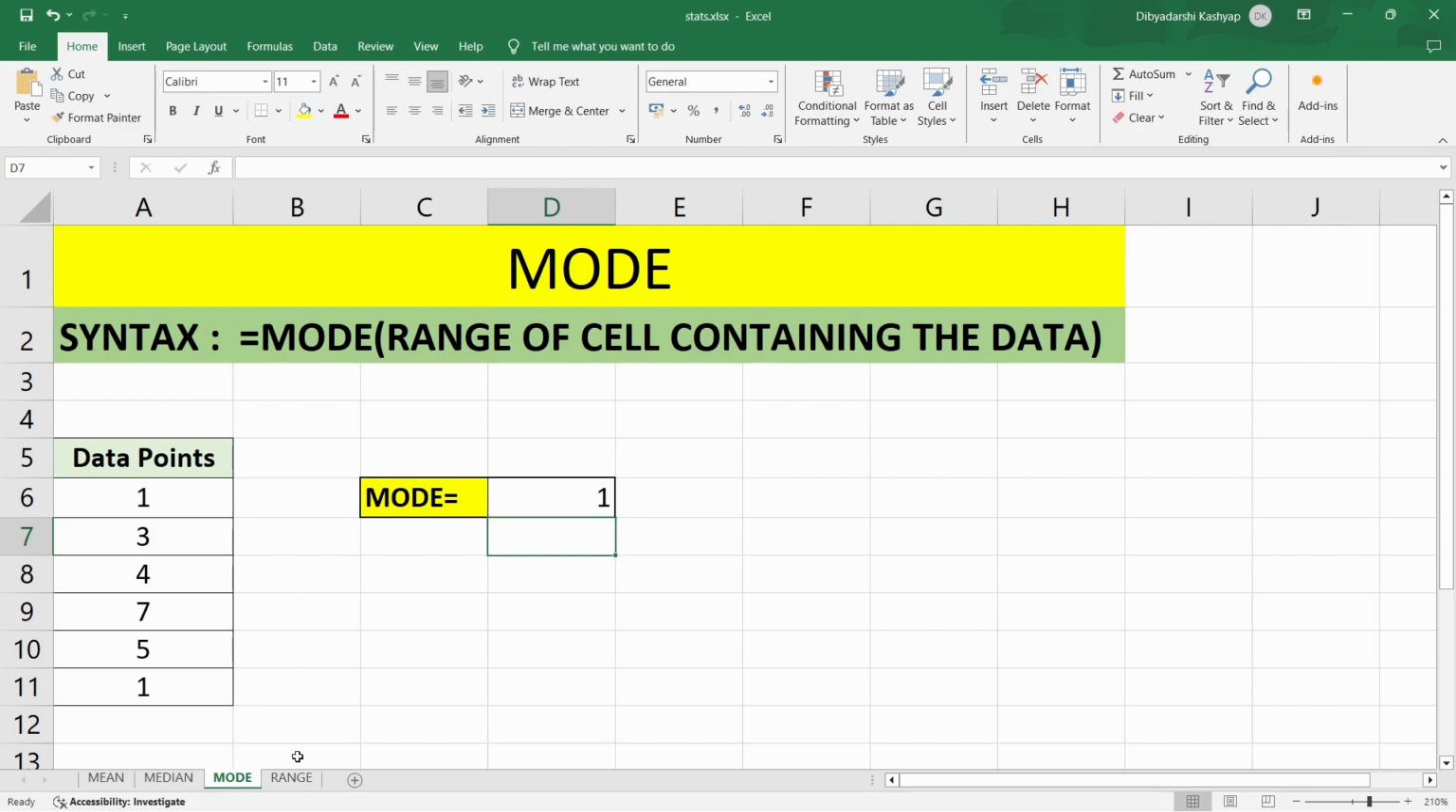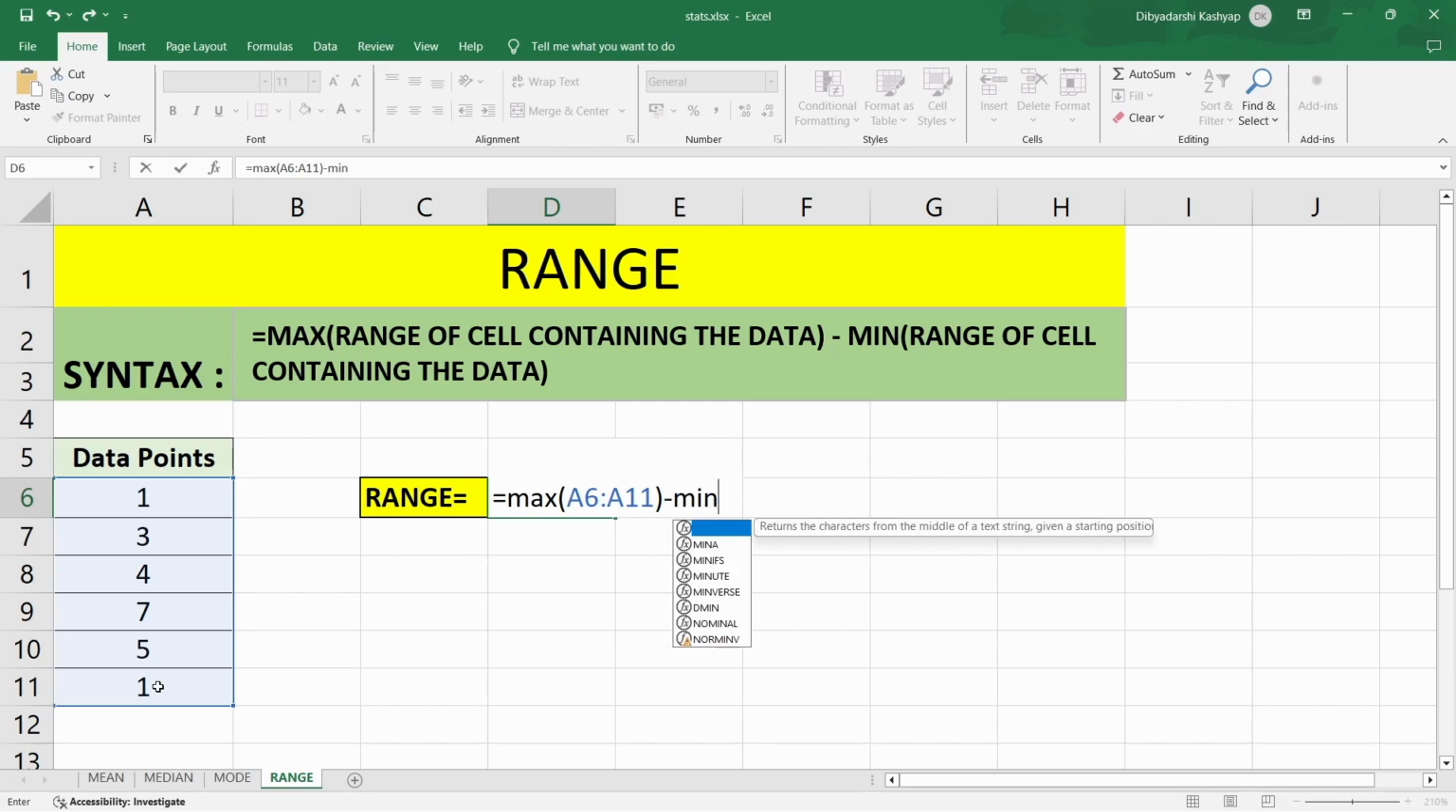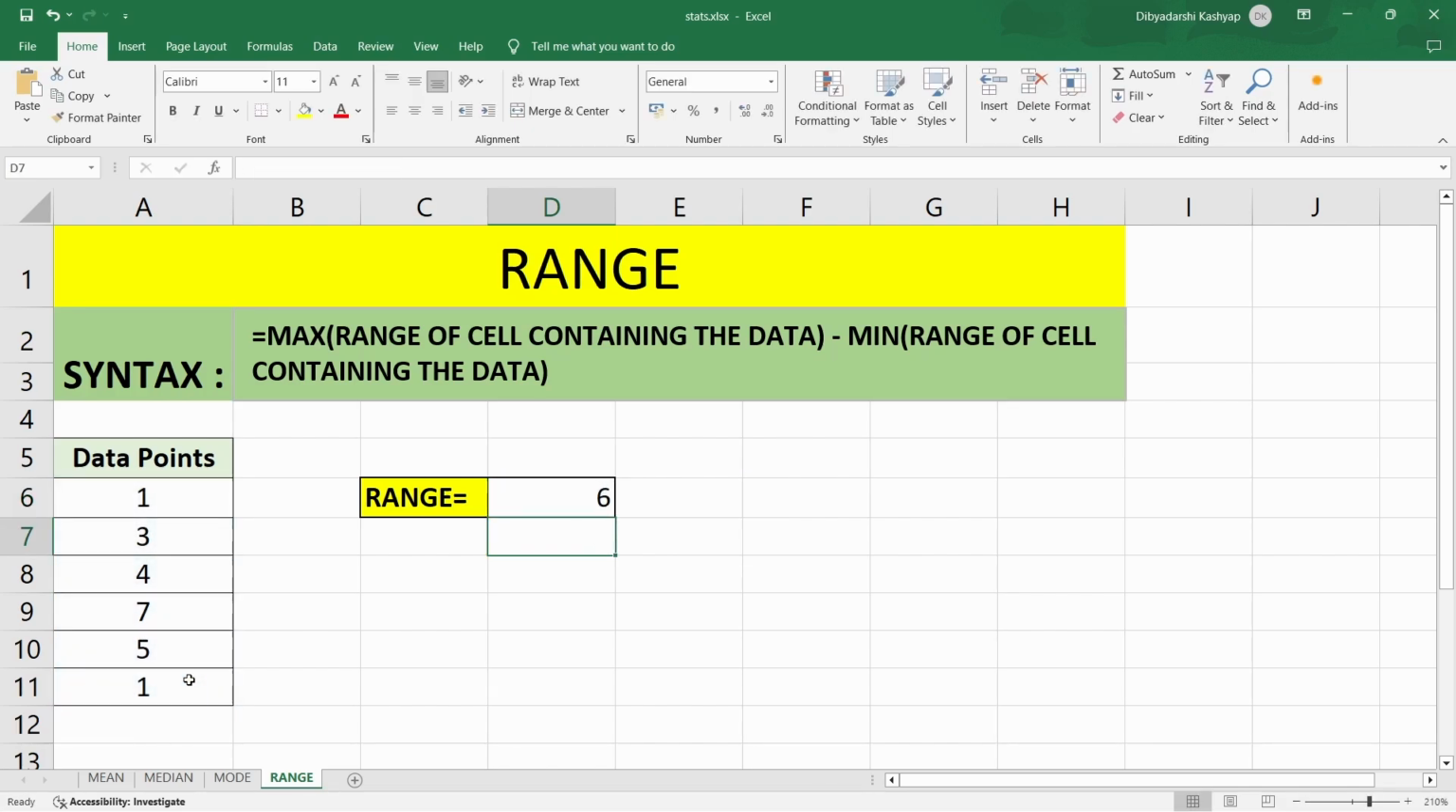Now, let's look at how to use range. Since range doesn't have an inbuilt function, we have to use max minus min. So let's write equal to max, the range of cells containing the data points, close the bracket, minus min, open bracket, range of cells containing the data, close the bracket, and press enter. So this is how you can find the range for a particular dataset.